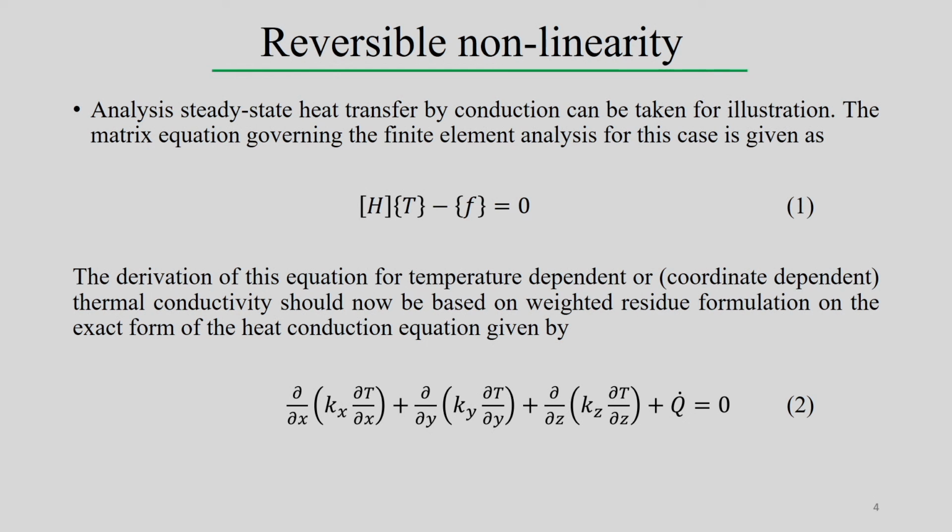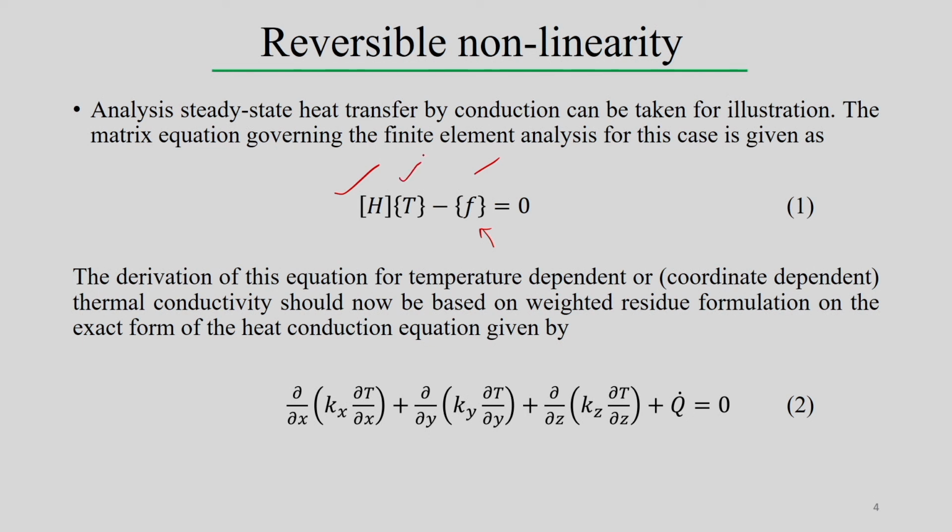We have already seen the matrix equation in general. After discretizing the finite element domain and assembling the contribution from each element, we get the final equation in this form: H T minus F equal to 0. F is basically the load vector, a column vector that accounts only for the thermal loading part, and T is the temperature variable.